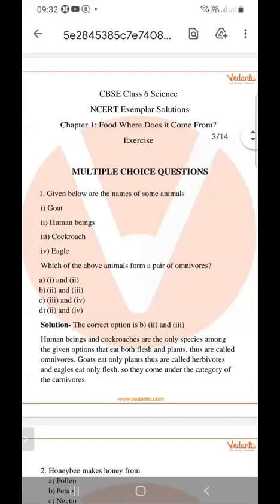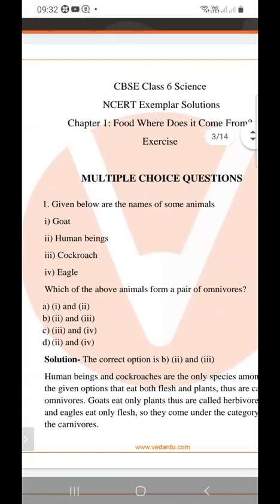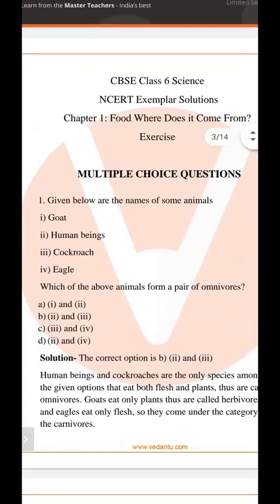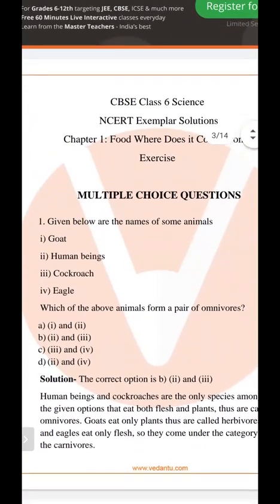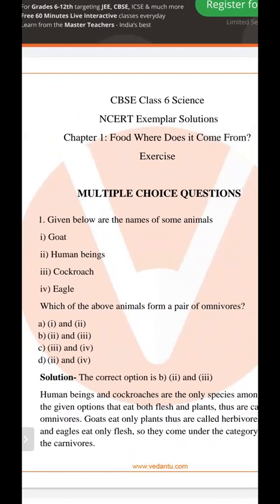Today we will study NCERT exemplar problems. Chapter number 1, Food: Where does it come from? First question is, given below are the names of some animals. First is goat, second is human beings, third is cockroach, and fourth is eagle. Which of the above animals form a pair of omnivores?